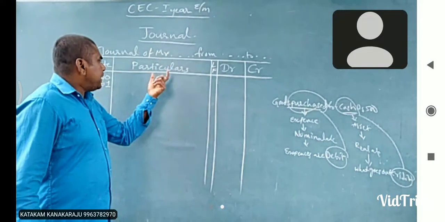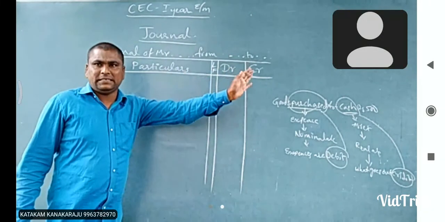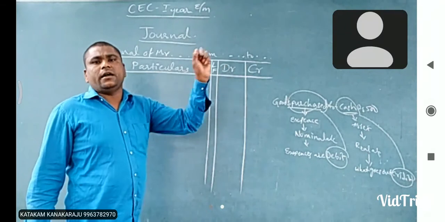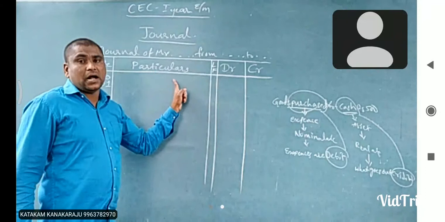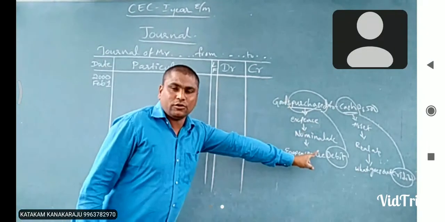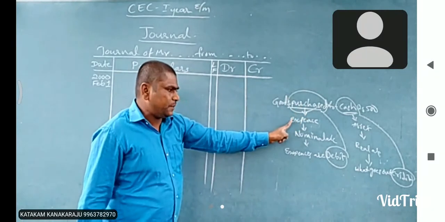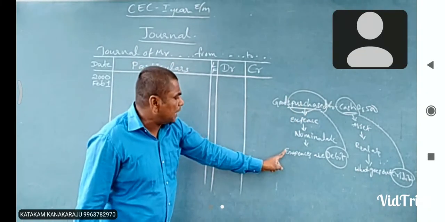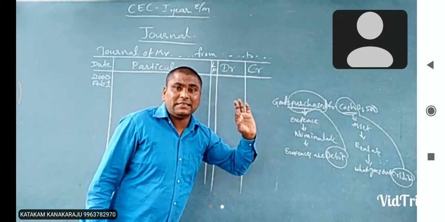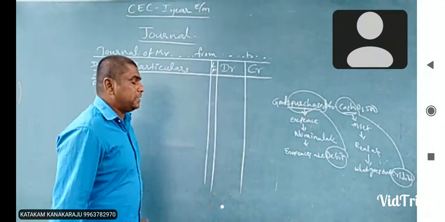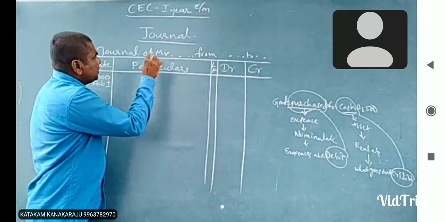See here, in a business transaction, which account is debited and which account is credited is clearly recorded in the journal. The particulars column explains which account is recorded on the debit side and which account is recorded on the credit side. As per this question, goods purchased for cash: purchase is an expense, expenses apply the nominal account principle, and expenses are debited. So which account is debited? Purchase account is debited. See here how to record a business transaction into a journal.